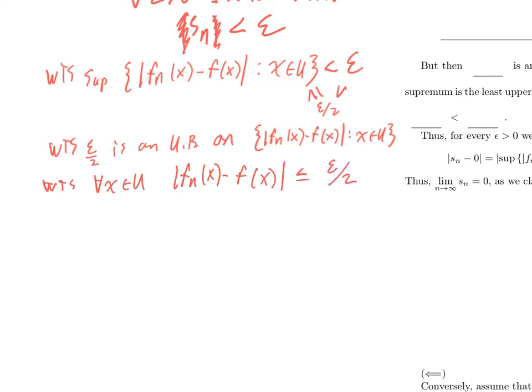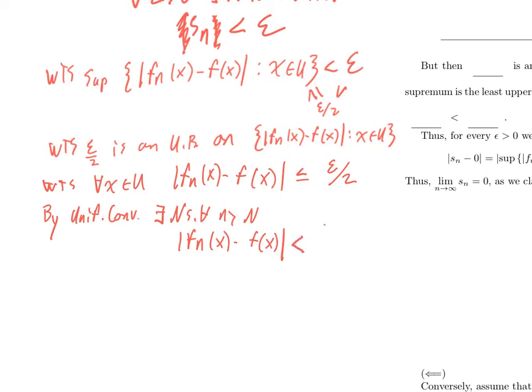So now we're cooking. What do I know about the sequence of functions? The sequence of functions converges uniformly to f. So by uniform convergence, there definitely exists a big N such that for all little n bigger than big N, the absolute value of f sub n of x minus f of x is less than epsilon over 2, which will in turn imply that this is less than or equal to epsilon over 2.